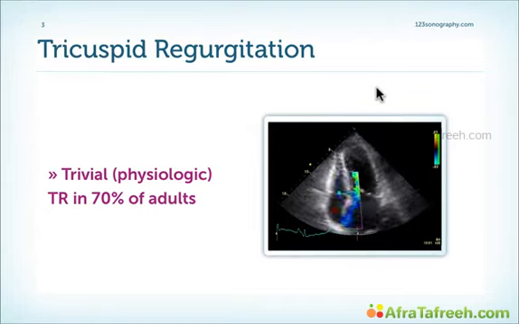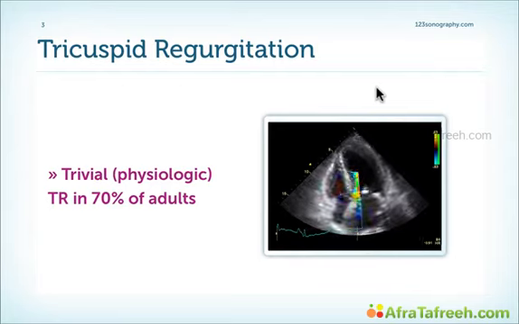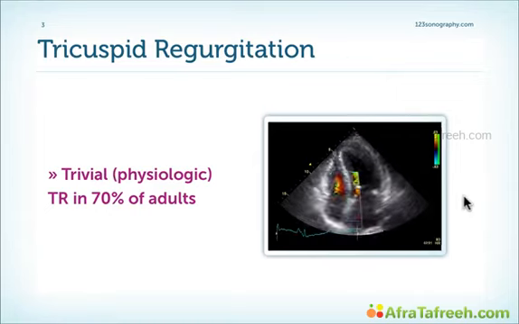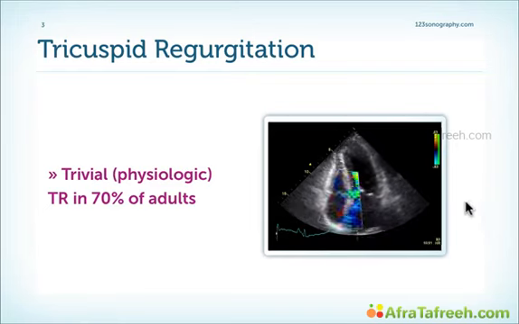Trivial or trace tricuspid regurgitation is a very frequent finding. You will find TR in approximately 70% of adults. Here's such an example. You can see a very small jet in the region of the tricuspid valve. So this, for sure, is very insignificant TR.